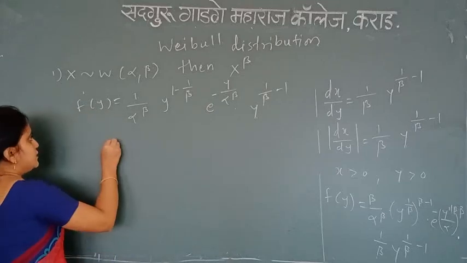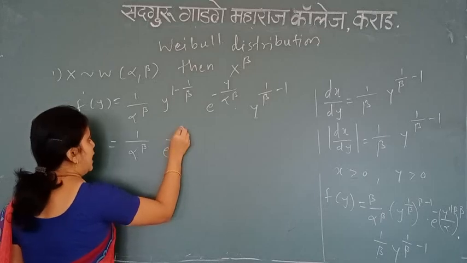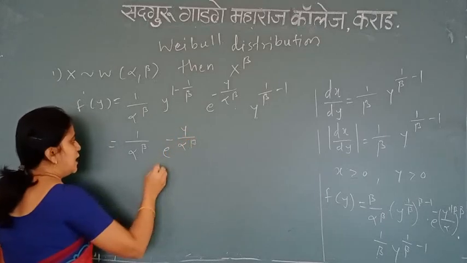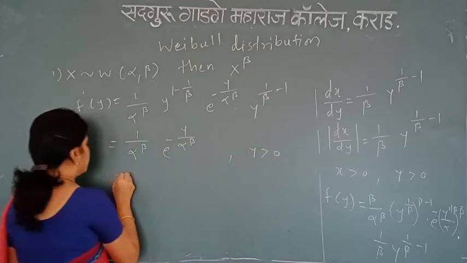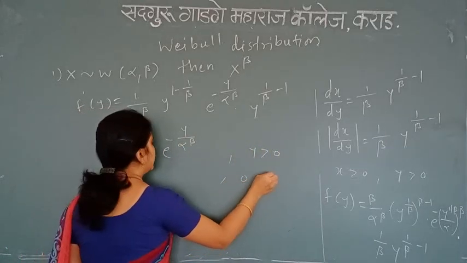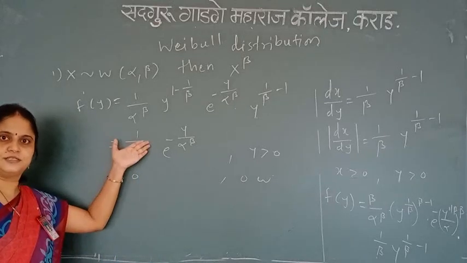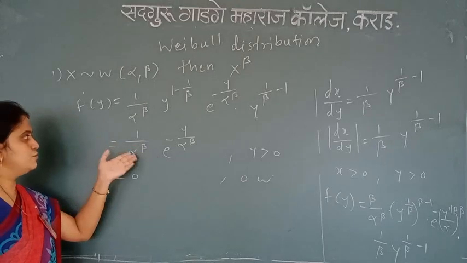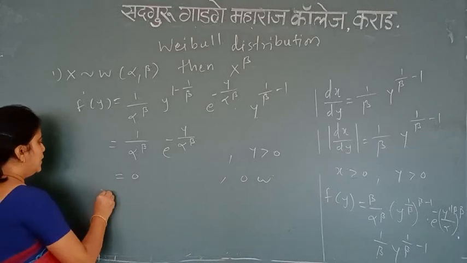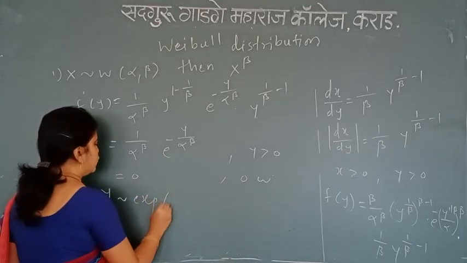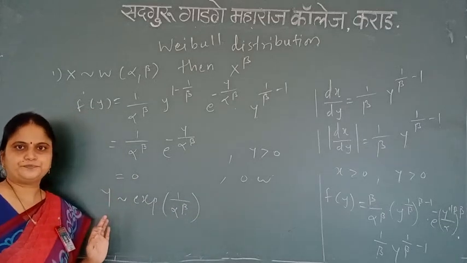So what remains with us? That is 1 divided by alpha raised to beta, e raised to power minus y divided by alpha raised to beta. Over here y is strictly greater than 0, and equal to 0 otherwise. Can you tell me the distribution of this? Which distribution does y follow? Over here y follows exponential distribution with parameter 1 divided by alpha raised to beta, isn't it?